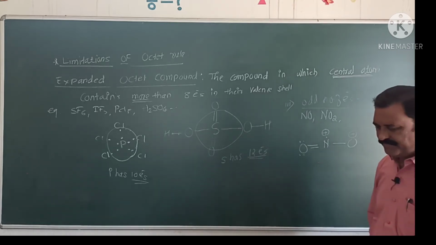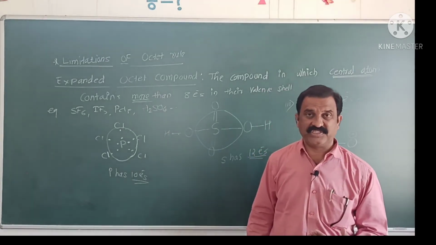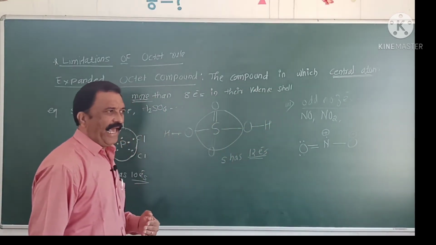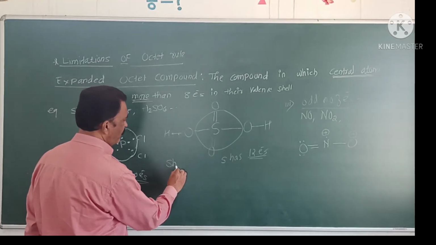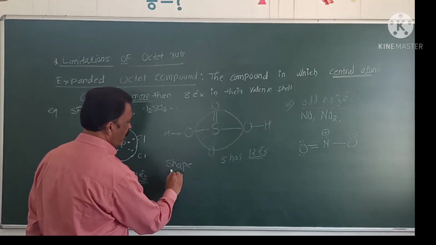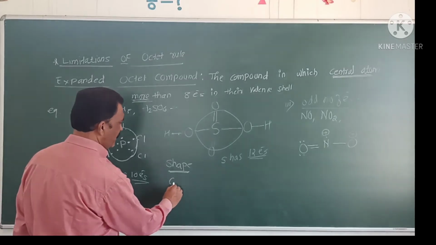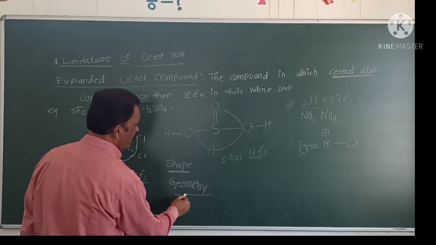The last one: the octet rule also fails to explain the shape as well as the geometry of a molecule.